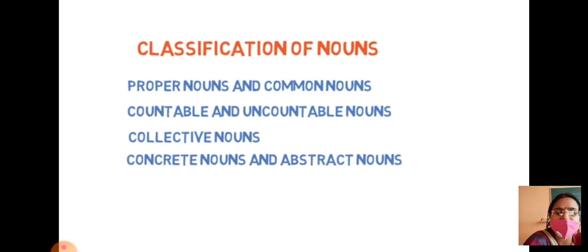So let's move ahead and talk about the classifications of noun. In your book, the classification of noun is given in these parts: proper nouns and common nouns, countable and uncountable nouns, collective nouns, concrete nouns and abstract nouns. Concrete simply means the material noun. Countable and uncountable nouns are a little bit different, so in this video we will discuss all about proper nouns, common nouns and collective nouns.